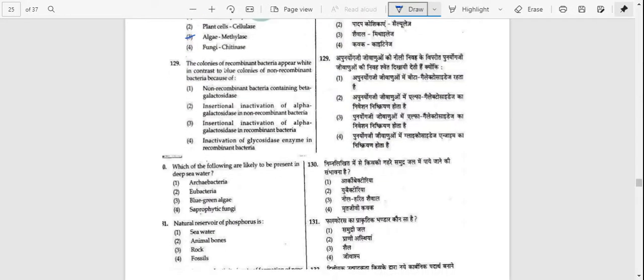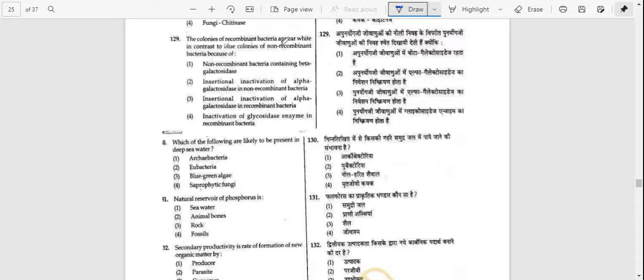Question number 129. The colonies of recombinant bacteria appear white in contrast to blue colonies of non-recombinant bacteria because of non-recombinant bacteria containing beta-galactosidase, insertional inactivation of alpha-galactosidase in non-recombinant bacteria, insertional inactivation of alpha-galactosidase in recombinant bacteria, inactivation of glycosidase enzyme in recombinant bacteria. Answer is option number C, that is insertional inactivation of alpha galactosidase in recombinant bacteria.